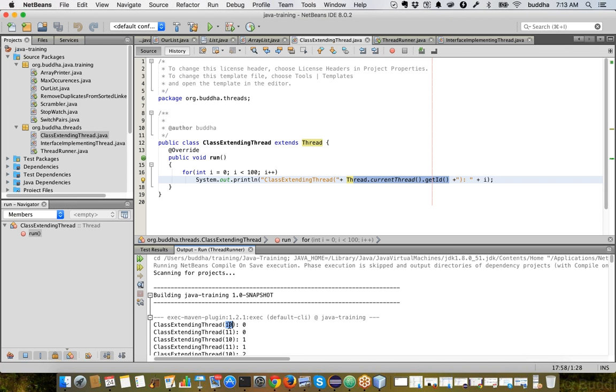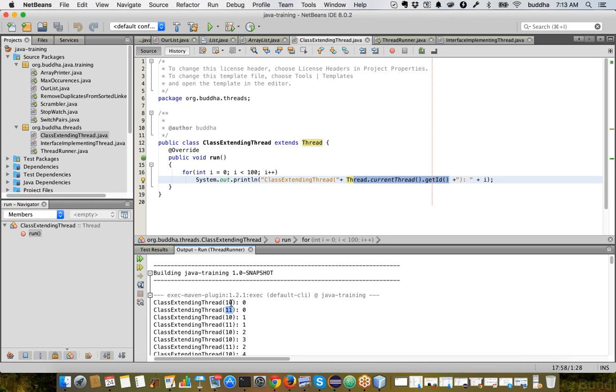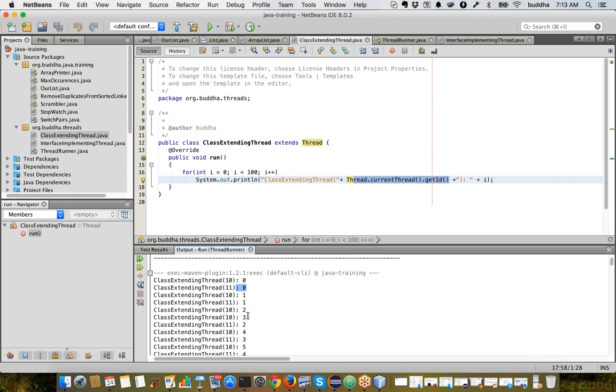The first object we created got an ID of 10, and the second thread object got an ID of 11. So 10 printed 0, and then 11 printed 0, and then 10 printed 1, 11 printed 1, and then 10 printed two numbers, 11 printed one number. So do you see anything? There is no guarantee as to how much time each thread will be getting.